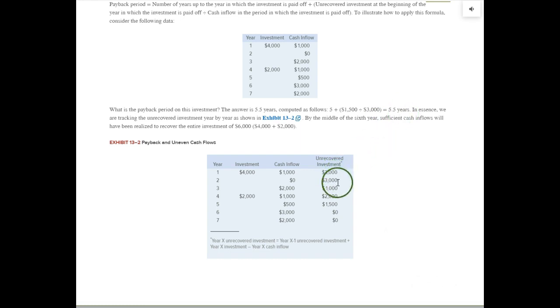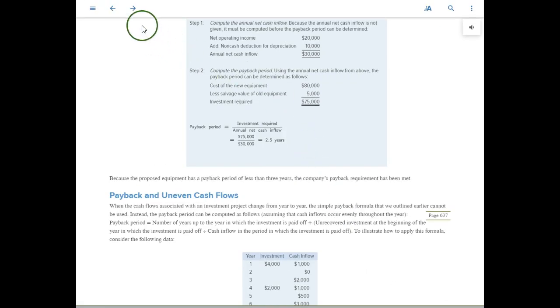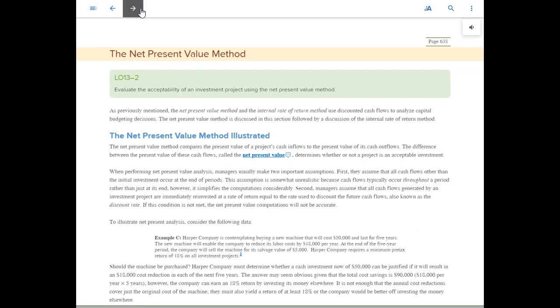And that's how we did it, manually, one at a time. We got through year 5, still haven't recovered everything. So 5 full years so far, and then part of year 6, not a full year. So that's why we're at 5.5 years as the payback period. In this situation, when we have two different timing of investments having to pay out and these uneven cash flow numbers, it can be done a little bit awkward, just year by year. You have to go through and count the years to see how it's being paid back.